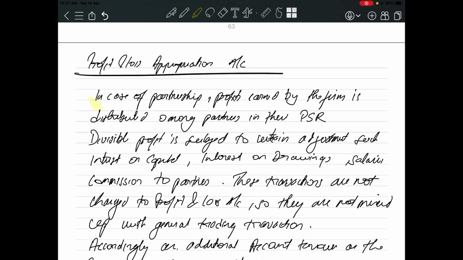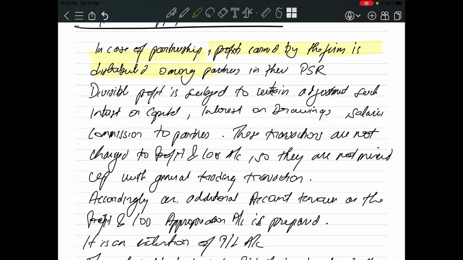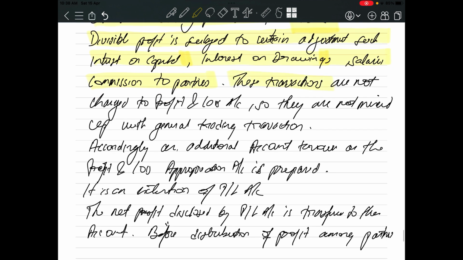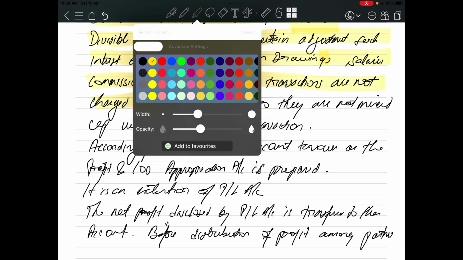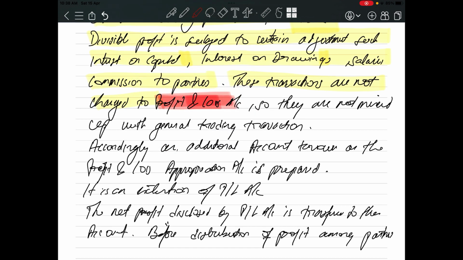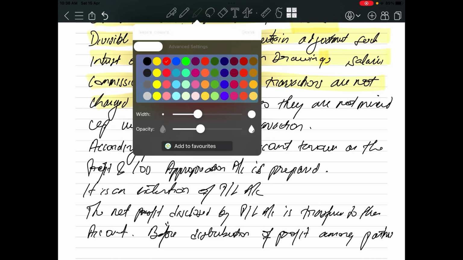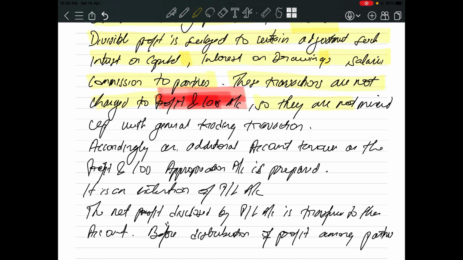In case of partnership, the profit earned by the firm is distributed among the partners in the new profit sharing ratio. PSR is the short form of profit sharing ratio. Divisible profit is subject to certain adjustments such as interest on capital, interest on drawings, salaries, and commission to partners. These transactions are not charged to the profit and loss account. They are not mixed up with general trading transactions.